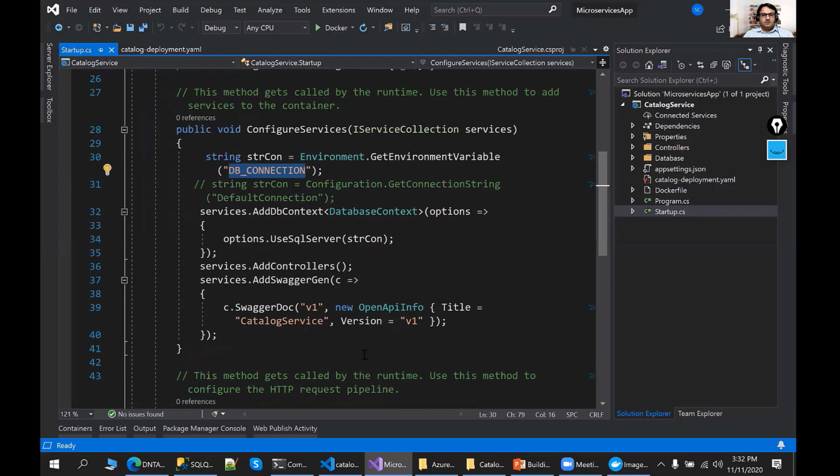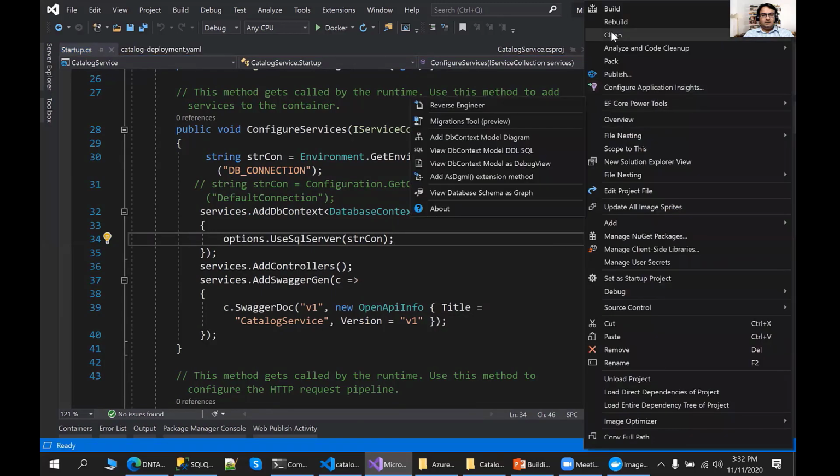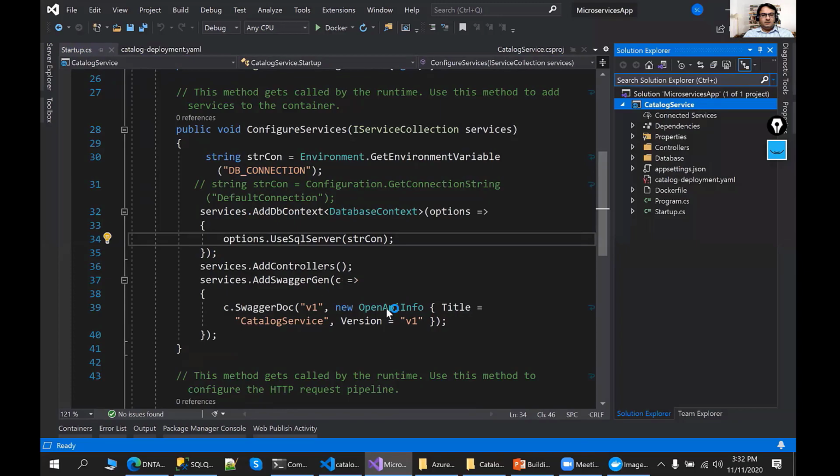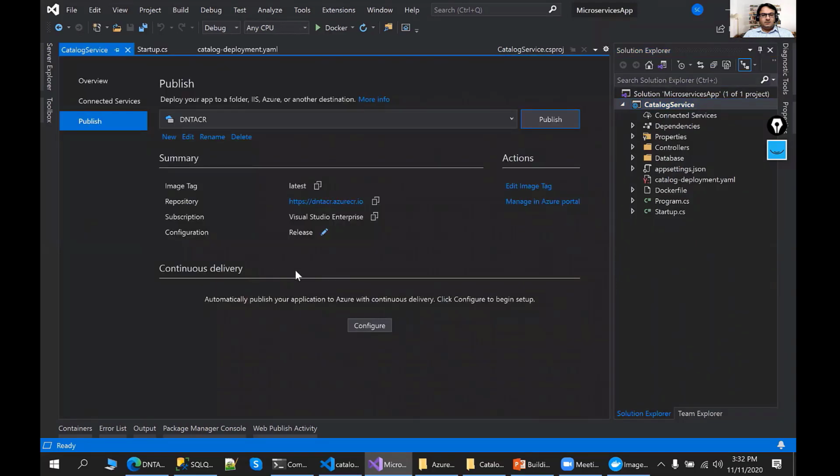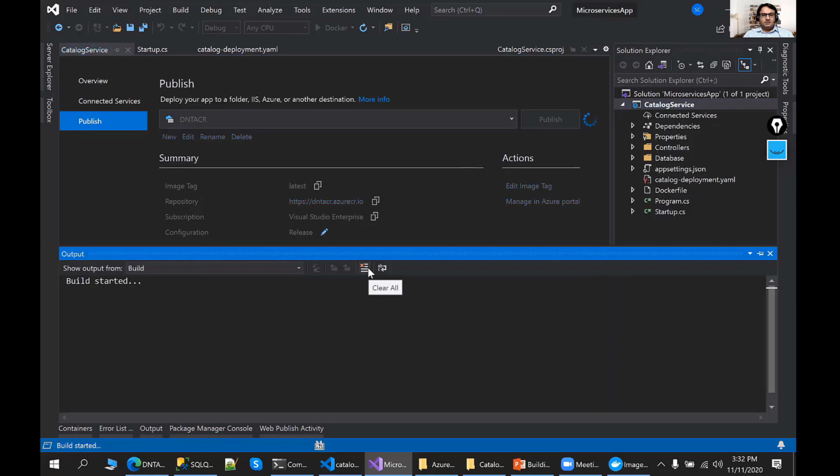So everything is looking fine to me. Now let me publish this Docker image to the ACR. Just right click here and use the option publish. The publish profile is already configured over there. I need to just click on the publish button. Click over there. It will take a couple of minutes depending upon your internet connectivity.